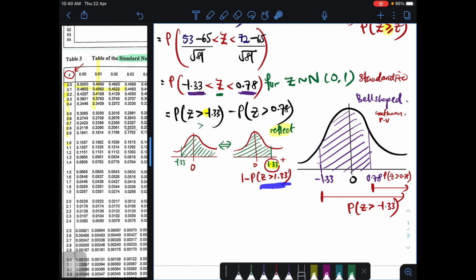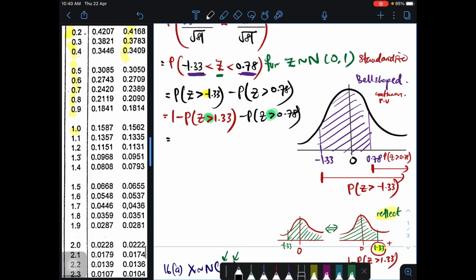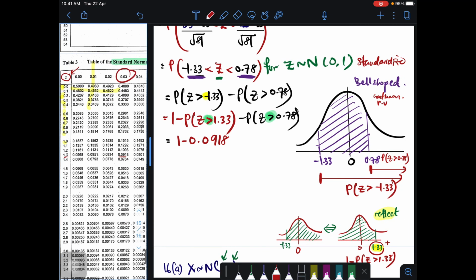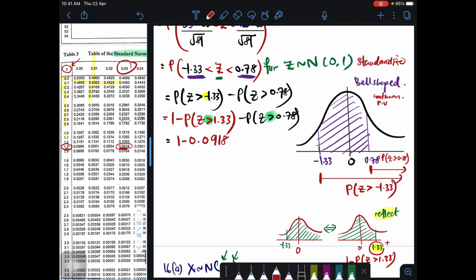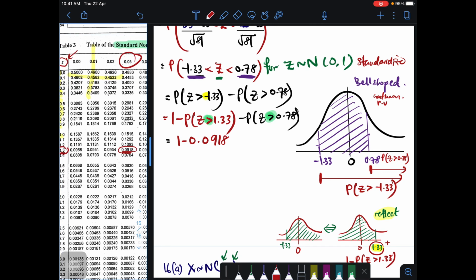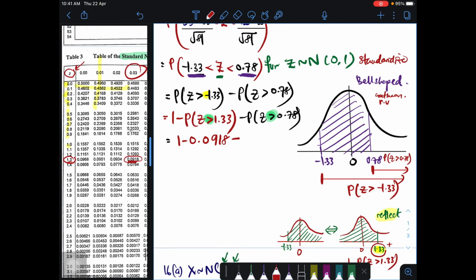1 minus this thing. Okay, but everything is greater than already, right? This is perfect. This is greater than already. So semua dah greater. Bolehlah kita senang hatinya cari 1.33 di mana. Okay, so bulatkanlah. Kalau you tak nampak, you kena bulatkan dan carikan di mana dia bertembung. So that is your 0.0918. Okay, and then tolakkan dengan jawapan untuk 0.78.